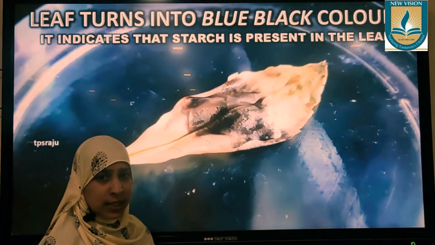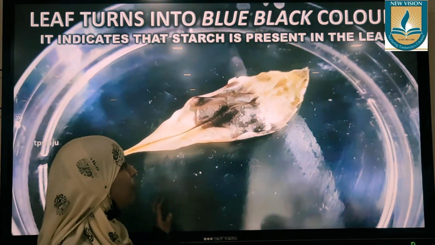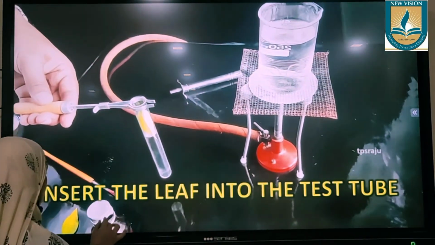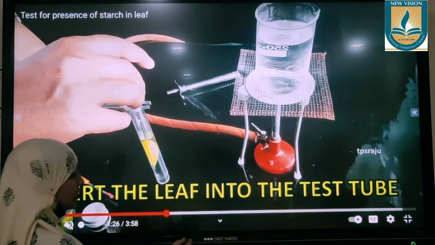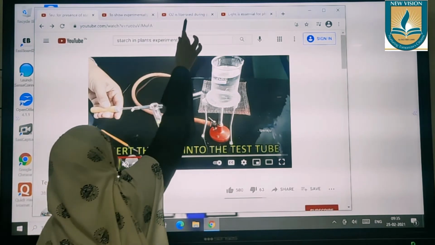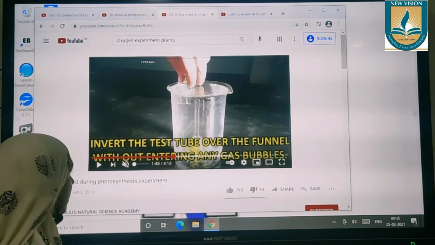So sir, our first experiment is done. We have proved that starch is present inside the leaves. So this is the first experiment. Coming to the second experiment: oxygen is liberated during photosynthesis.